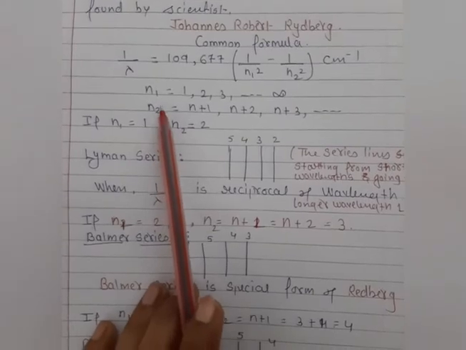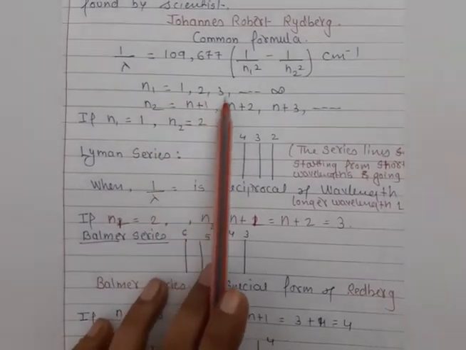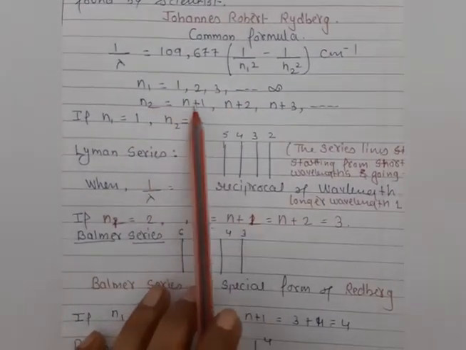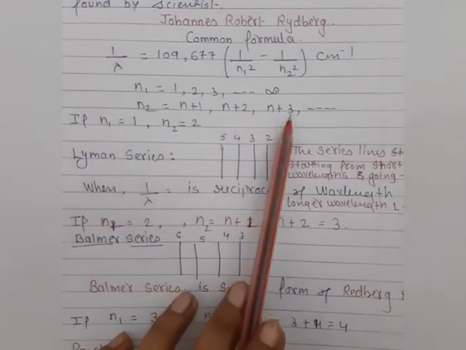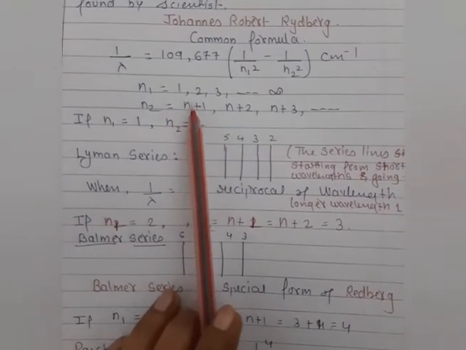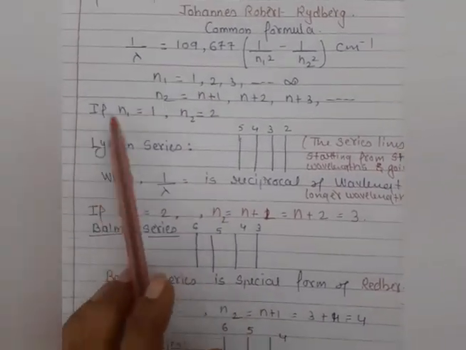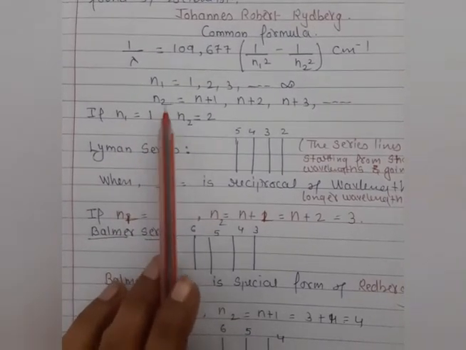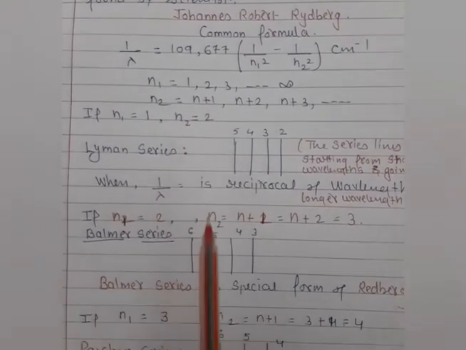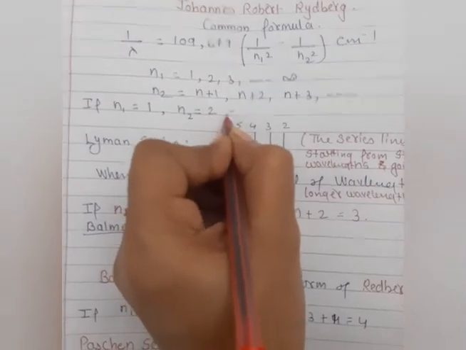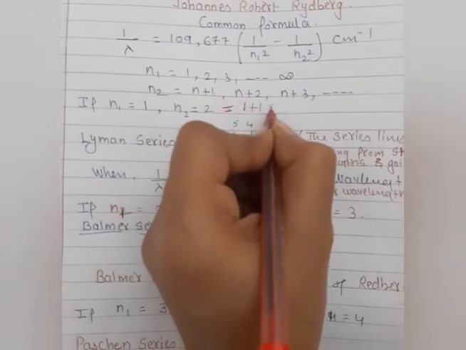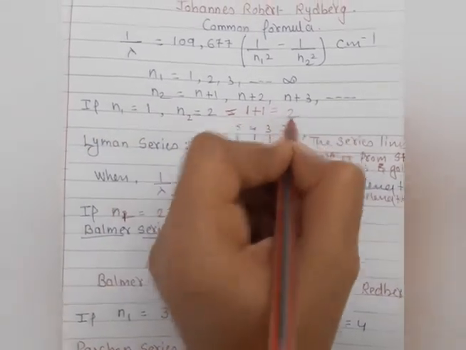So let us understand what n1 and n2 are. Here n1 is 1, 2, 3, up to infinity, and n2 is n1 plus 1, n2 plus 1, n3 plus 1, and so on till infinity. It means n2 is greater than n1. Let's understand: if we take n1 as 1, then for n2 it is 1 plus 1, which is 2. Hope you are clear about it. Because the value of n1 is 1, in this case n2 is 1 plus 1, that is 2.